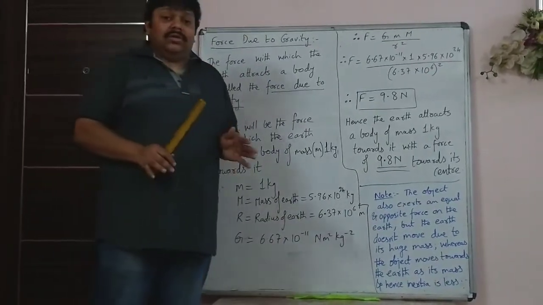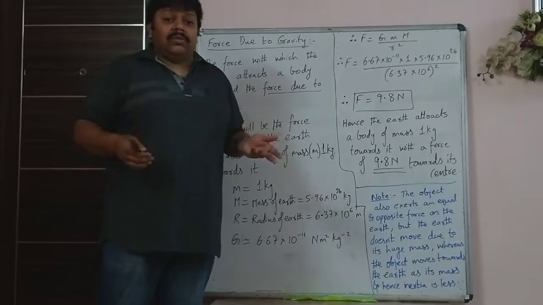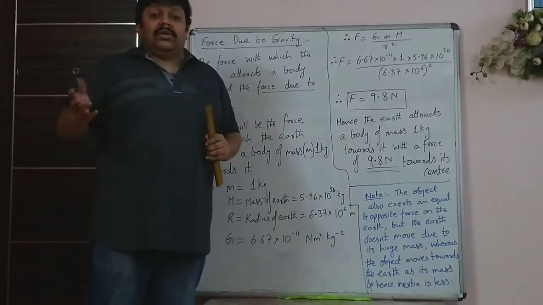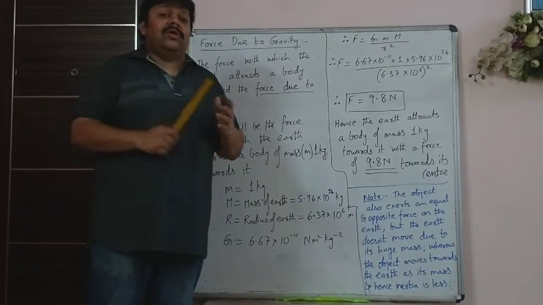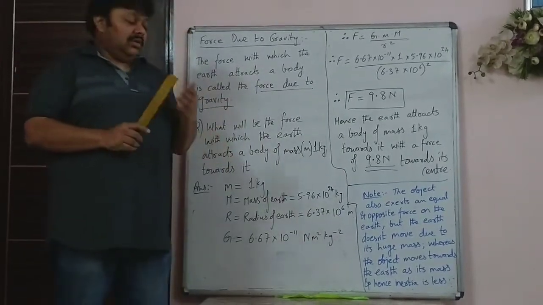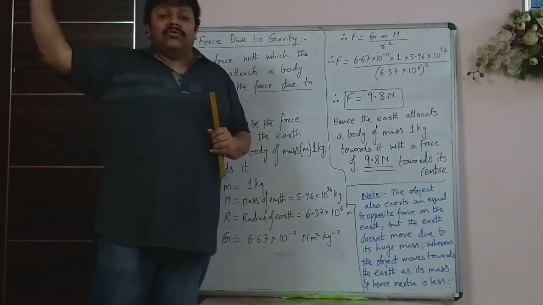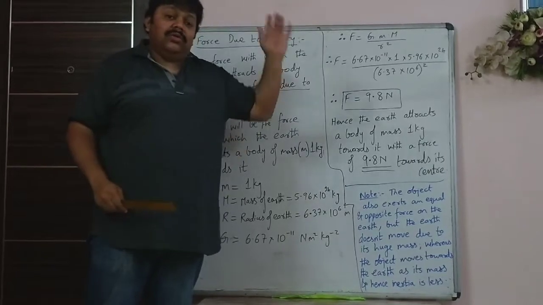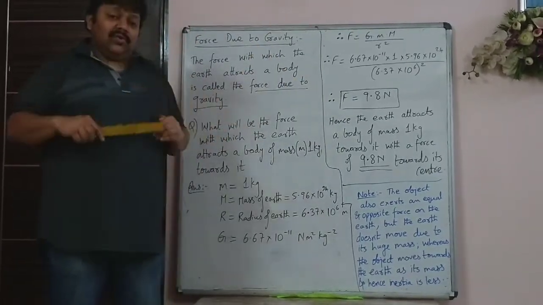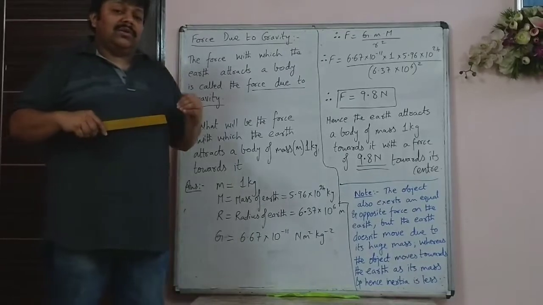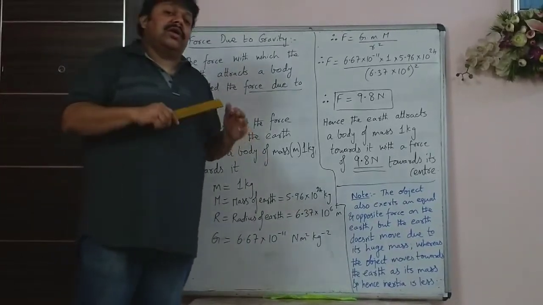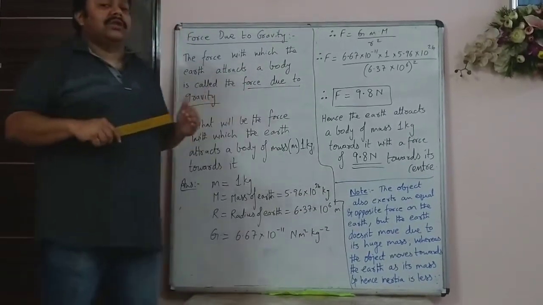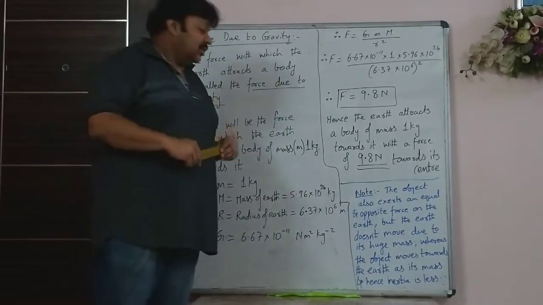The forces are equal. You may think, how come that person on the cycle or the cycle was destroyed, but the truck nothing happened. I am not asking what happened. Forces are equal. Because the truck has got a huge mass, it is not going to move. Whereas the cycle had a small mass, so it got thrown away. But the forces were equal. Force exerted by cycle on the truck and truck on the cycle is equal. Equal in magnitude, opposite in direction.